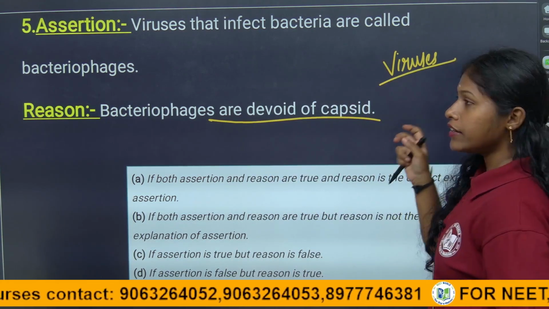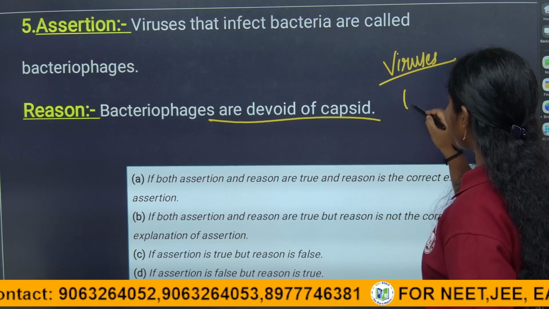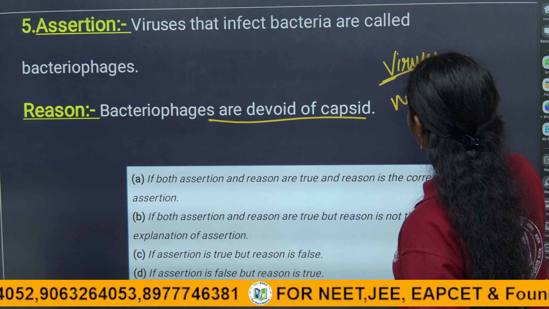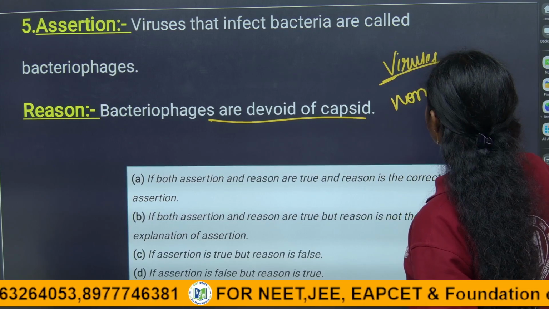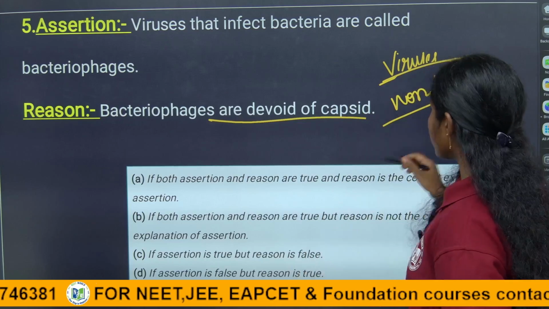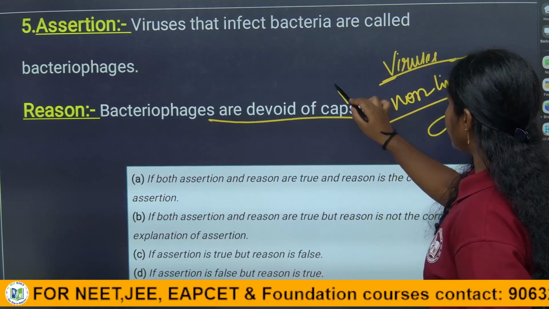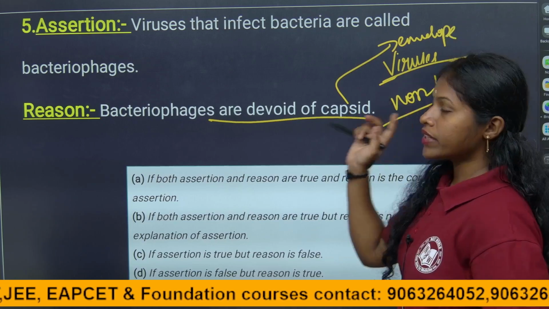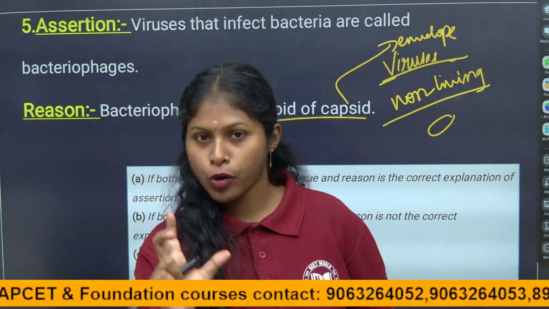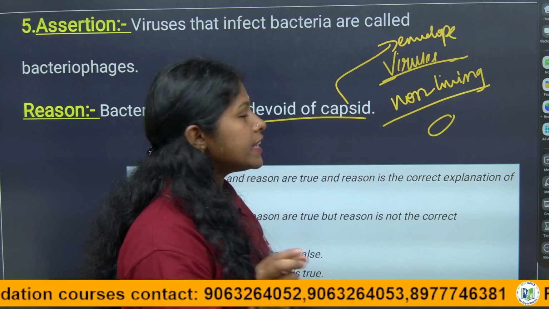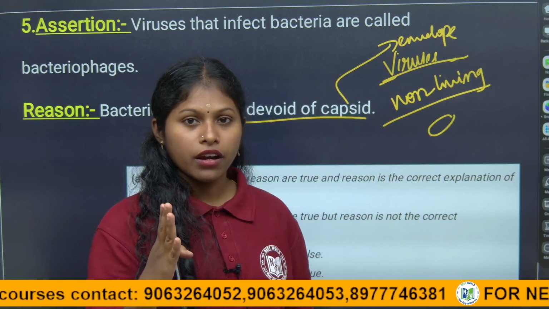They show non-living characters also, and the genetic material is safe because of the capsid envelope, because the outer structure is made up of proteins. Because of that the genetic material is safe in virus, right?